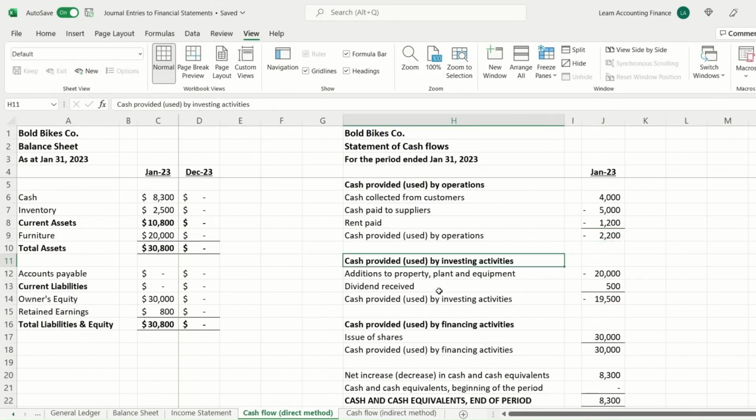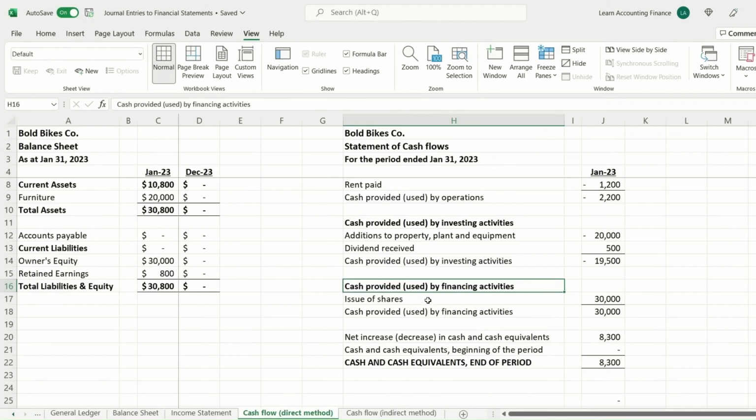Now, if you look at the investing activities, the company purchased furniture costing $20,000. That's negative cash flow. However, the company also received dividend income of $500 in the investing activities. So the net cash flow from investing activities is negative $19,500. Now we look at financing activities, and that's only the issue of shares, or really only the investment of the owner depositing cash for equity, and that's $30,000 positive.